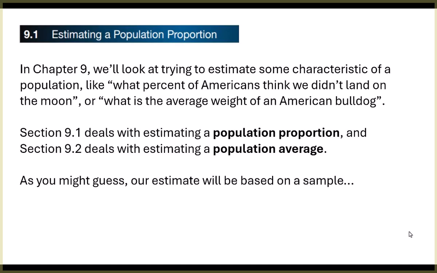And like it says here, we're going to be using samples to base our guess on. Well, that makes sense. We've been talking about samples since day one of this class. So we're just taking a guess. That's what statistics is, taking your best guess based on math and data.